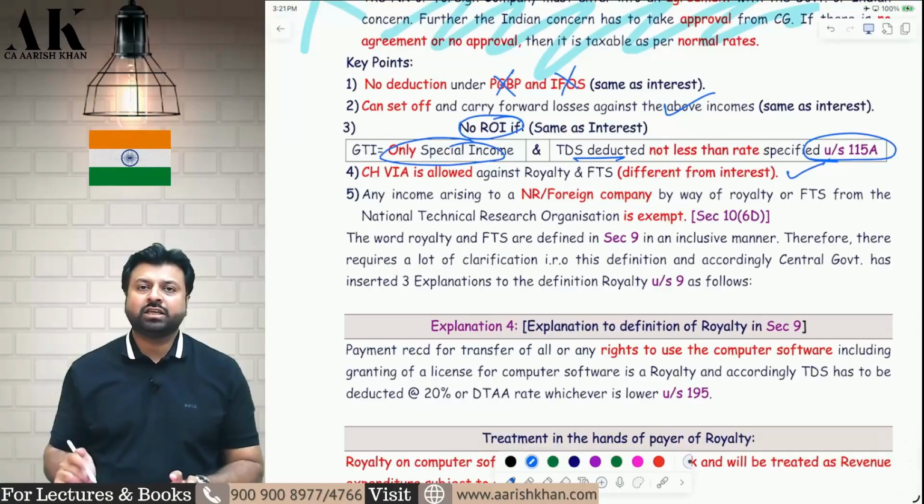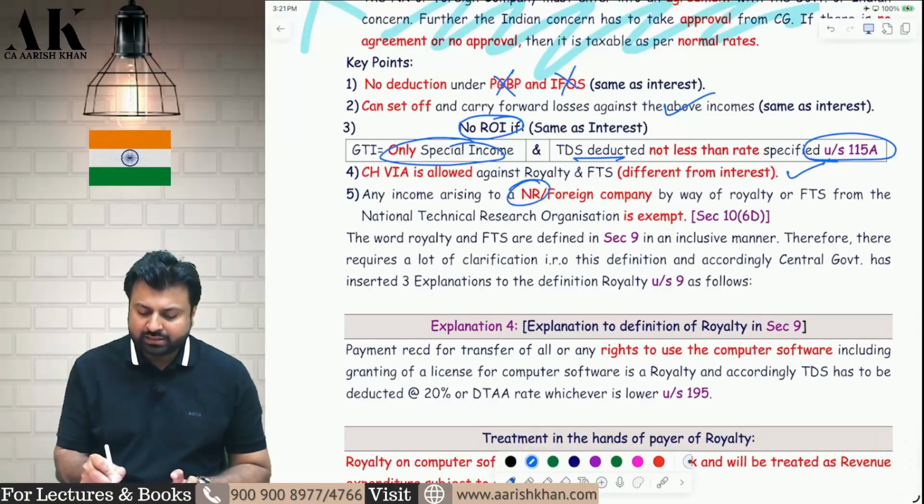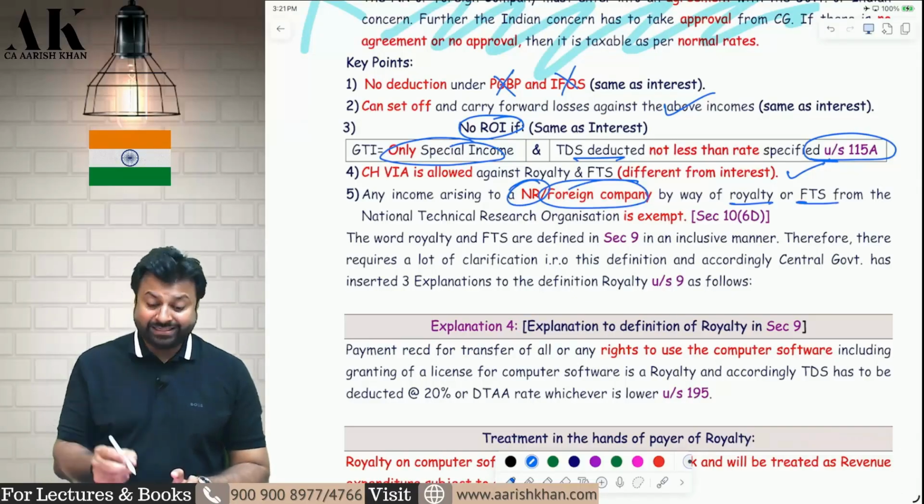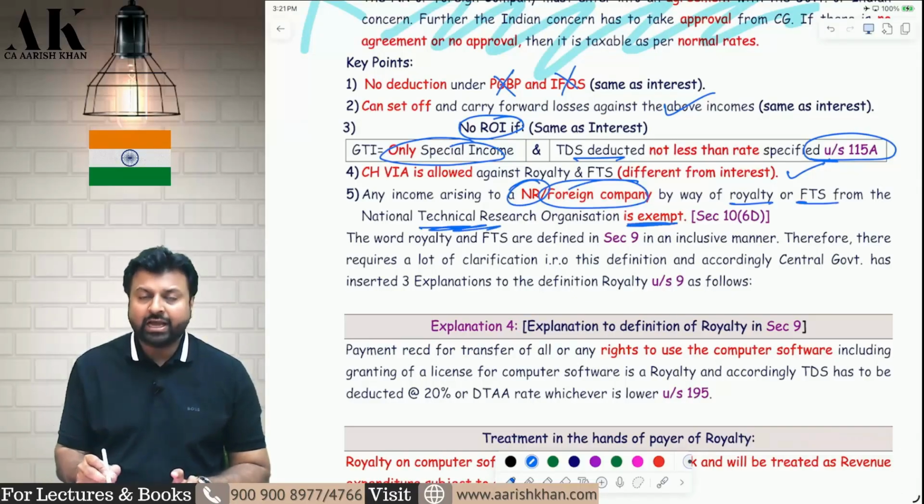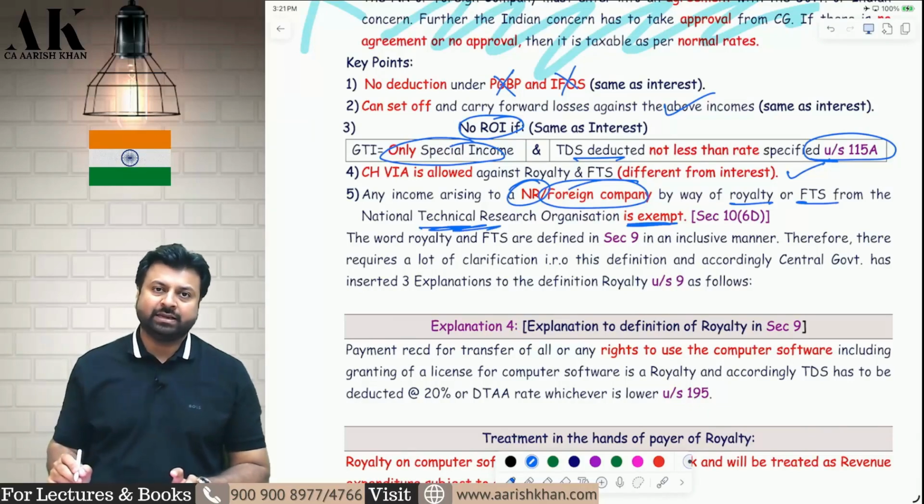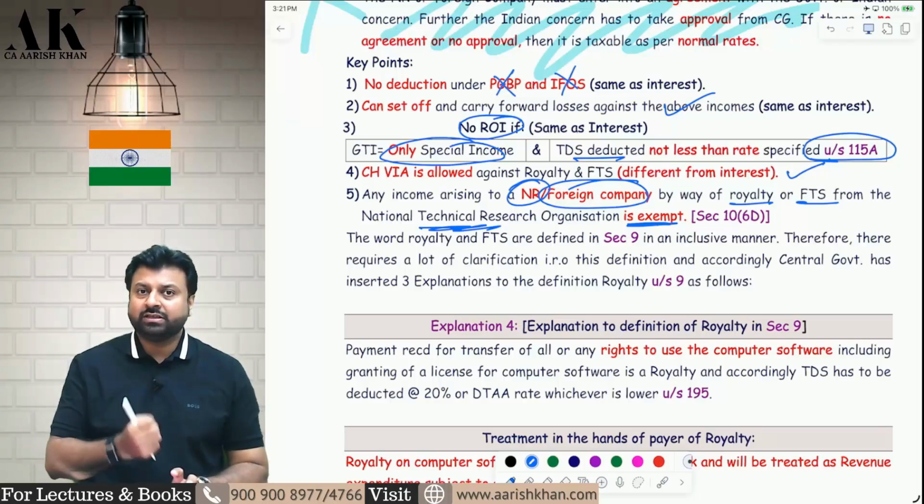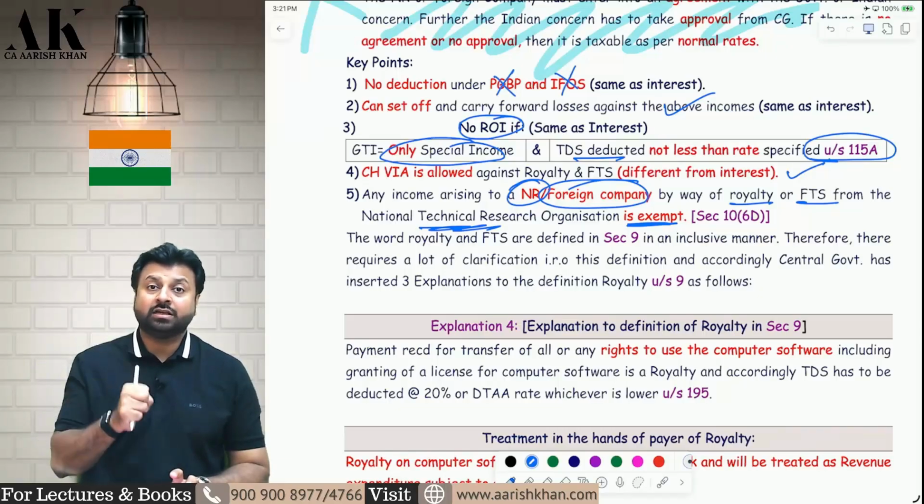Now there is one exemption given to some non-residents. If the non-resident or foreign company is providing some royalty or FTS to the National Technical Research Organization in India, then that royalty and FTS is exempt. So who is the service provider? Non-resident and foreign company. Who is the service receiver? NTRO, National Technical Research Organization, which runs under the leadership of the Prime Minister of India.